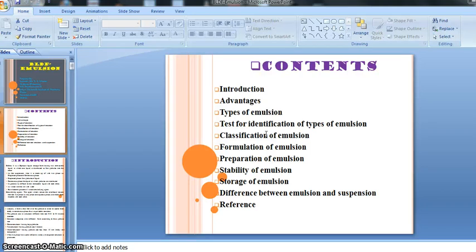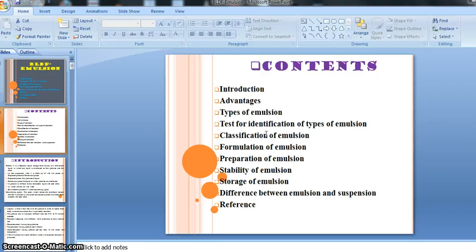You know that stability is very important for our emulsion preparation, because it is very necessary. Whatever preparation we prepare should remain as it is until its expiry date, and it should not change physically or chemically.